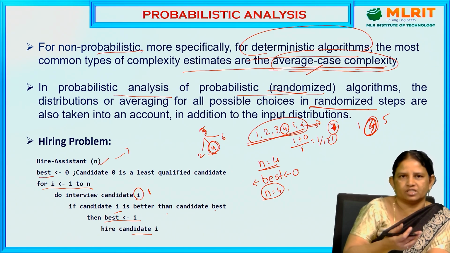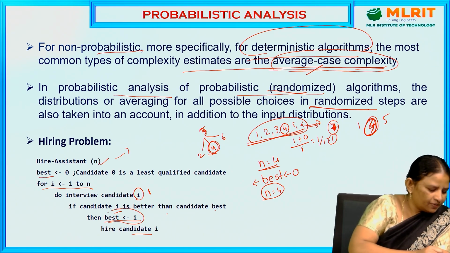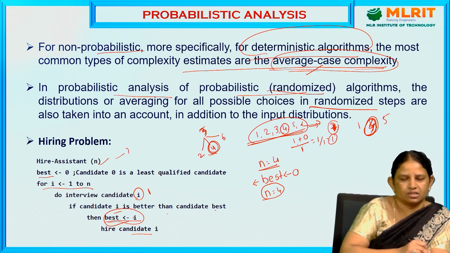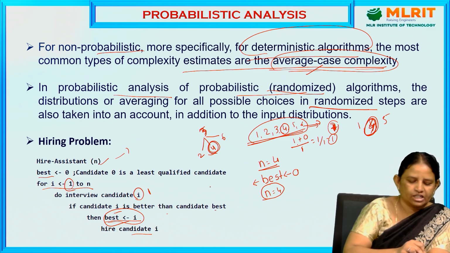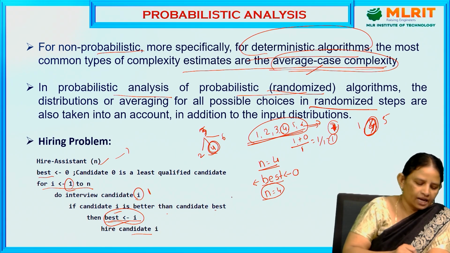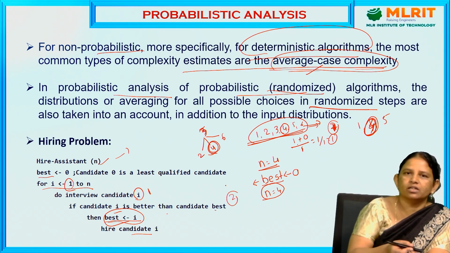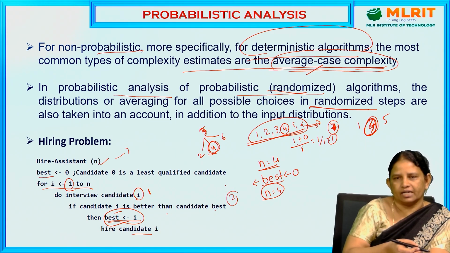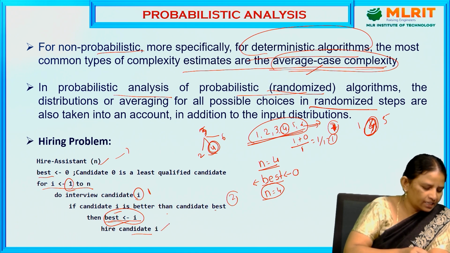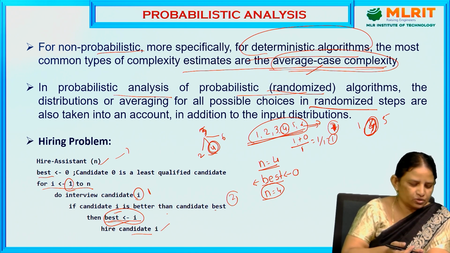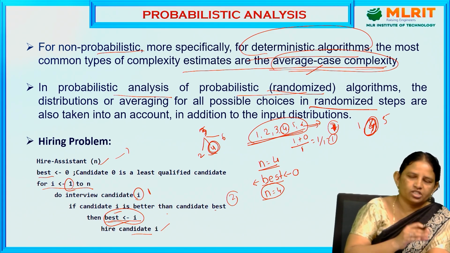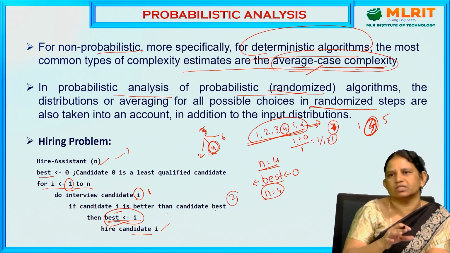At each step, the previous best is changed. This is a randomization. First you interview the first candidate, and the first candidate will be selected. Again you interview the second candidate, and compared to the previous candidate, if the current candidate is better, we again hire that candidate. This is a randomization. That means randomly we choose the input and select the best candidate.